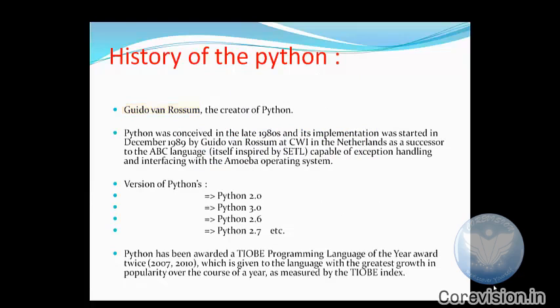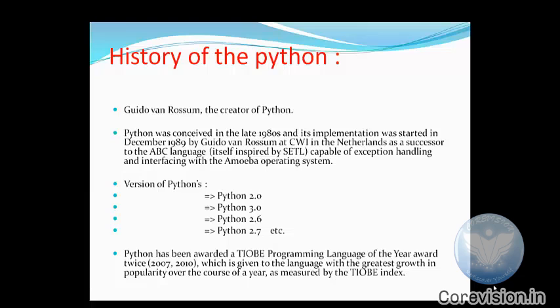Python was conceived in the late 1980s and its implementation was started in December 1989 by Guido van Rossum at CWI in the Netherlands as a successor to the ABC language, itself inspired by SETL, capable of exception handling and interfacing with the Amoeba operating system. Different versions of Python language like Python 2.0, Python 3.0, Python 2.6, Python 2.7 and many more.